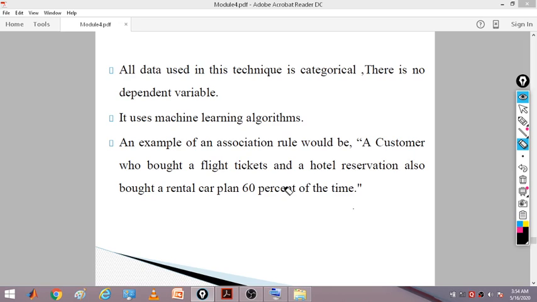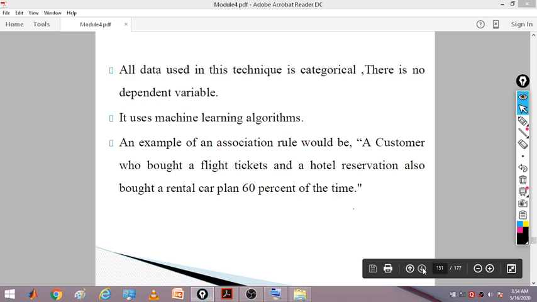So 60% of the time, whenever people purchase a flight ticket and book a hotel, they also buy a rental car plan. They hire a car for rent for certain days. So 60% of the people do this, whoever has purchased a flight ticket and also booked a hotel. This kind of pattern is recognized in association mining.